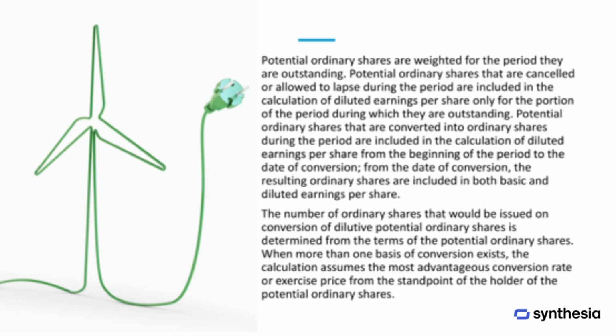Potential ordinary shares are weighted according to the period they are outstanding. Shares that are canceled or allowed to lapse during the period are included only for the portion of the period they were outstanding. Shares that are converted into ordinary shares during the period are counted from the beginning of the period until the conversion date, after which the resulting ordinary shares are included in both basic and diluted earnings per share. The number of shares issued upon conversion is determined by the terms of the potential ordinary shares, and when multiple conversion options exist, the calculation assumes the most favorable conversion rate or exercise price for the holder of the potential shares.